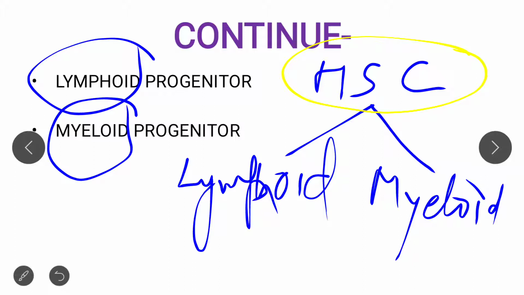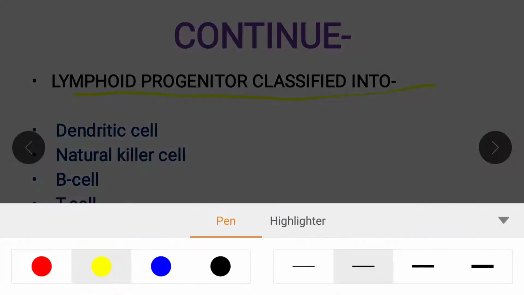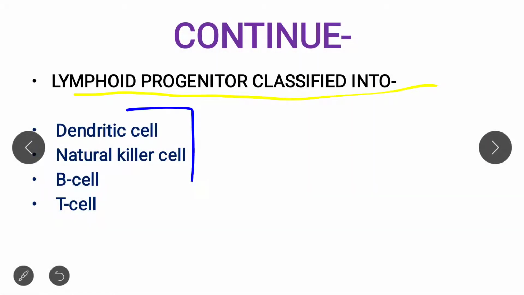So the major discussion of the cells of the immune system is these two pathways. We have to discuss the lymphoid progenitor pathway and the myeloid progenitor pathway in brief. So let's discuss these pathways one by one. First of all, the lymphoid progenitor pathway. The lymphoid progenitor pathway has its own classification and is divided into four types.